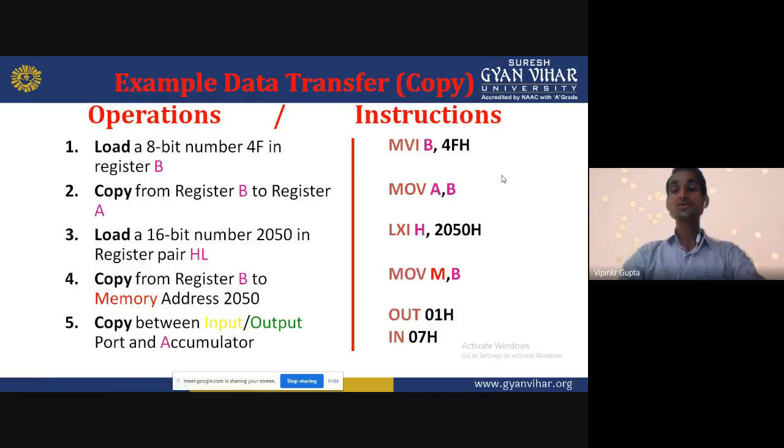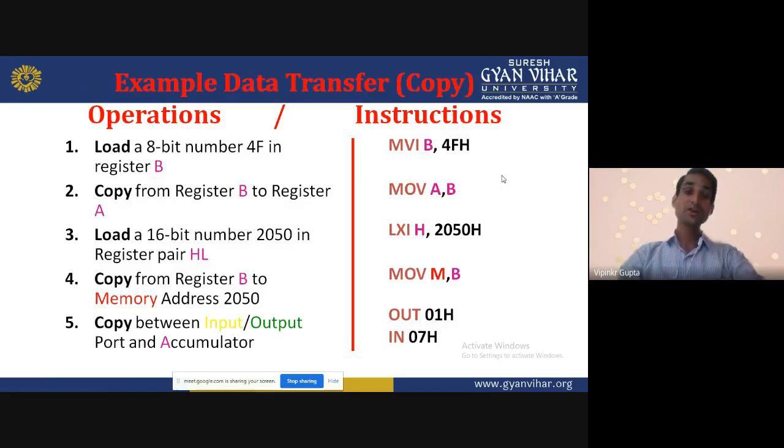LXI H 2050. Suppose our data is stored in memory and that location is 2050. Then we use this instruction, loading HL with 2050. So this is the instruction we can use when our data is available in memory.